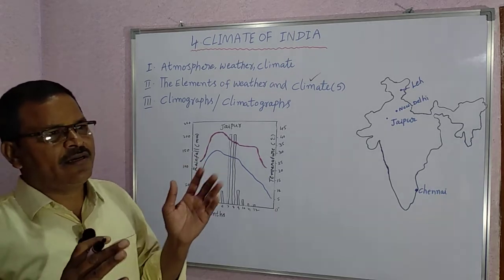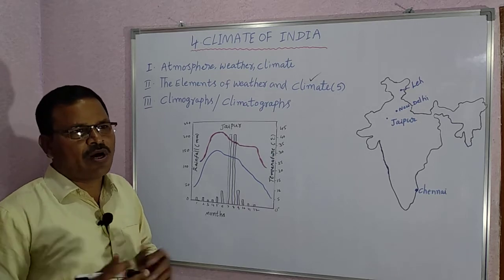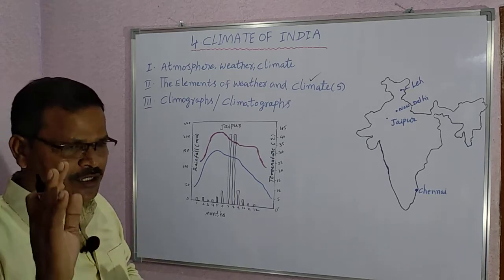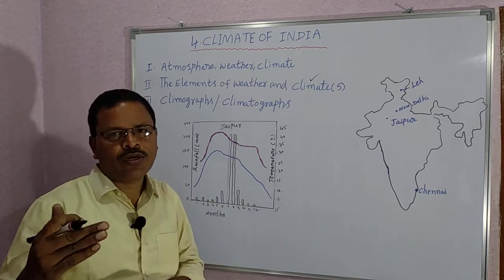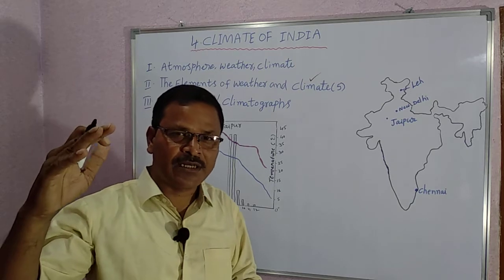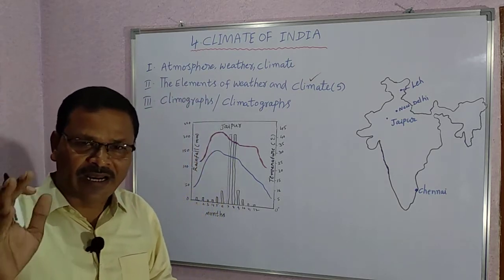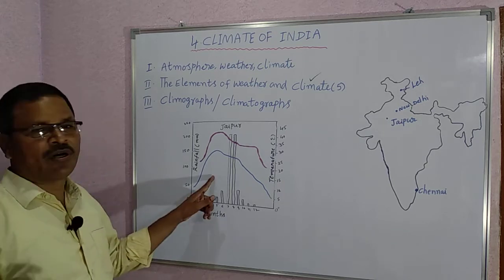A question may come in your examination: What are the climographs? Your answer should be: the graphs which show the average monthly values of maximum temperature, minimum temperature, and rainfall for a given place are called climographs.